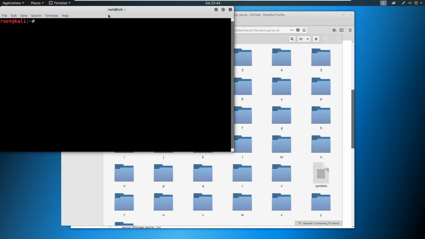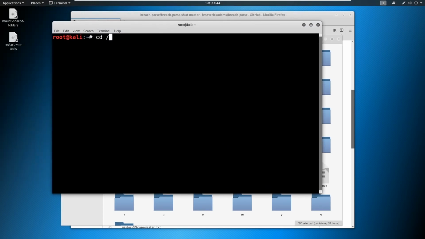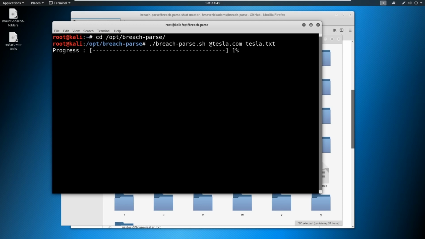So what I'm going to do is go ahead and go into the terminal and make it a little bigger. Then I'm just going to change into that opt folder, breach parse, and run breach parse. I'm just going to say at tesla.com and then tesla.txt, and that's going to run. Again, you do not have to install this. This is only for visual purposes. I'm going to show you in the next video another way to do this.